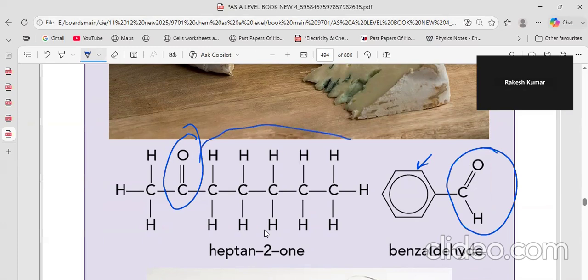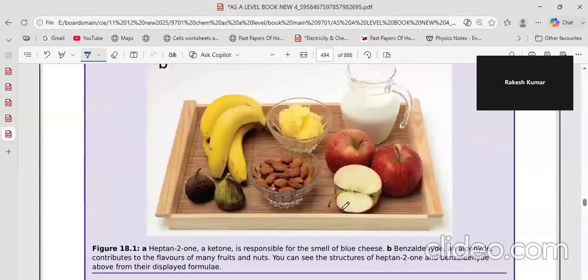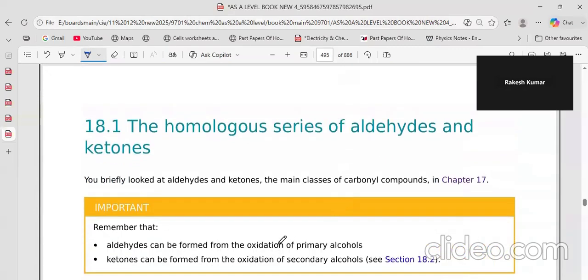If you have an alkyl group here and another alkyl group here, and you have this, then it's a ketone. Here you will have this carbonyl group, and you will have some alkyl here, but you will have hydrogen here. That's an aldehyde group. So this is the difference. They can be formed from the oxidation of primary alcohols that we learned in the alcohol chapter, and ketones from the oxidation of secondary alcohols.